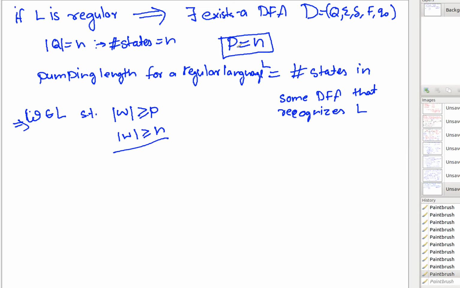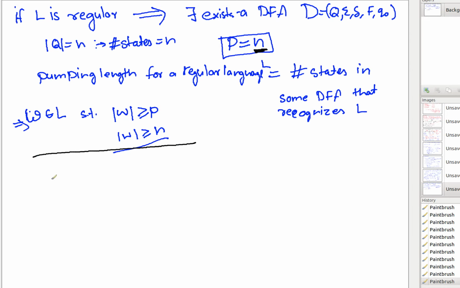So when you say that there exists a finite constant P, it is actually the number of states in some DFA for L. Now, whenever you pick a string from the language such that the length of the string is at least n, meaning at least p, what is going to happen? Let me keep using p; you understand that p is actually n. So from here onwards I will be using p only, but you can refer to it as n.